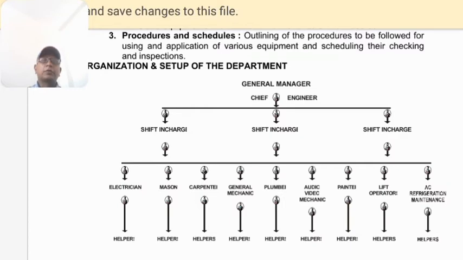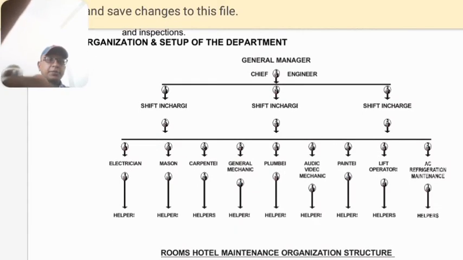Then general mechanics, who take care of general things like screwing of some parts or machines, and your trolleys. Then plumbers, who take care of water supply leakage and installation of new things. So we require helpers. Then we have painters, then helpers, then other machines, then lift operators, and then we require breakdown maintenance and alternative maintenance.